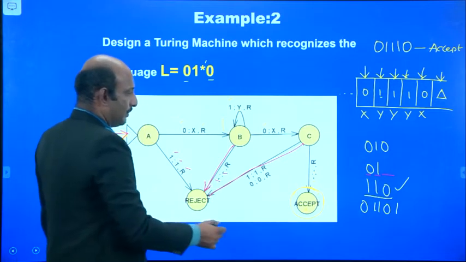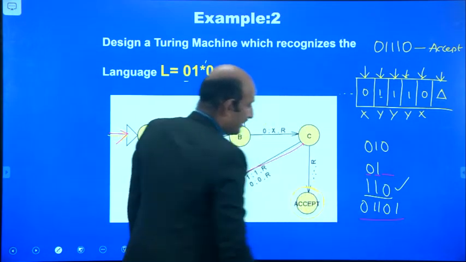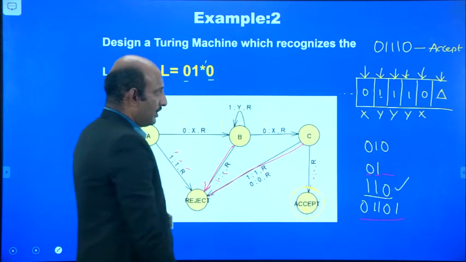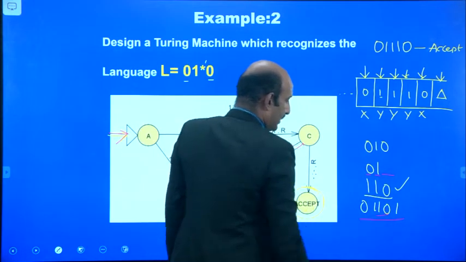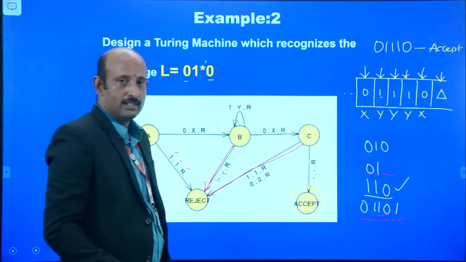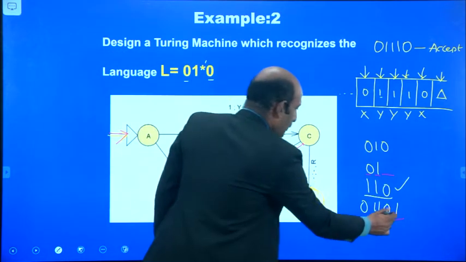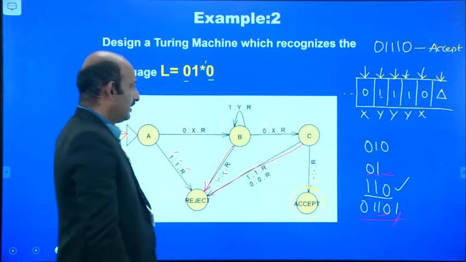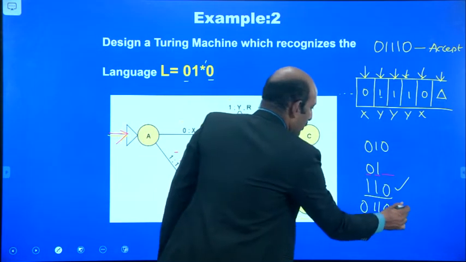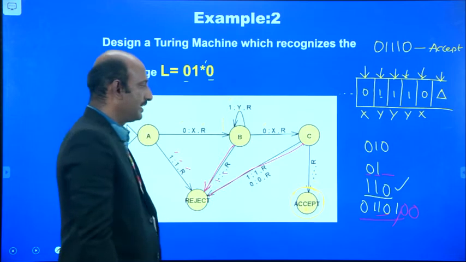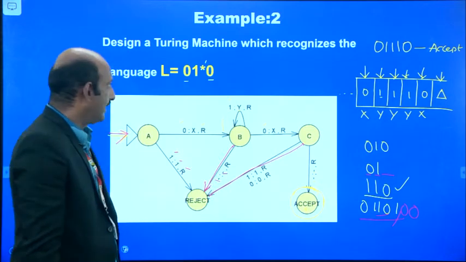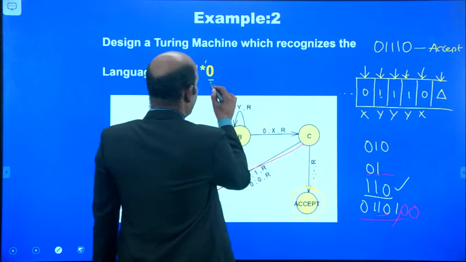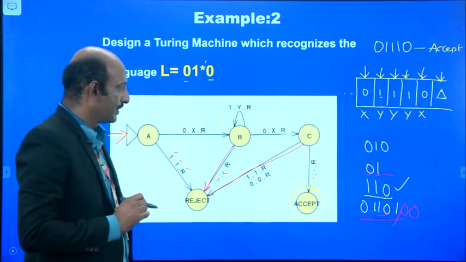The reason is, suppose you have a string like 0, 1, 1, 0, because it should end with a 0. Suppose it is ending with 1, or ending with more zeros. If it is ending with more zeros, that is also wrong because it should end with only one zero.